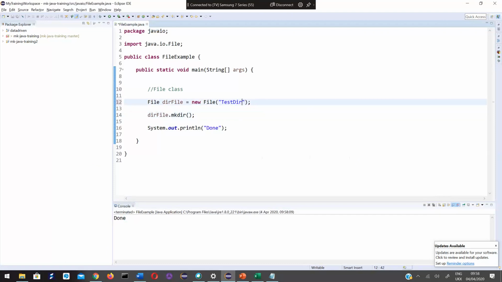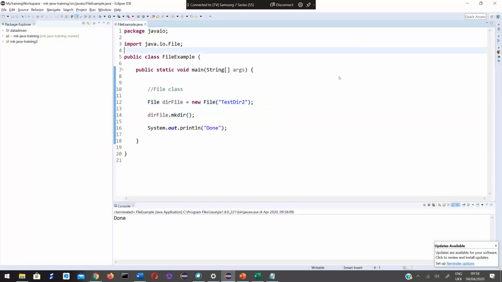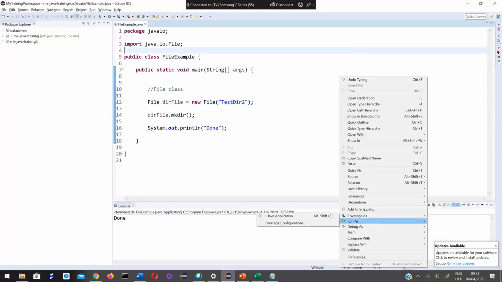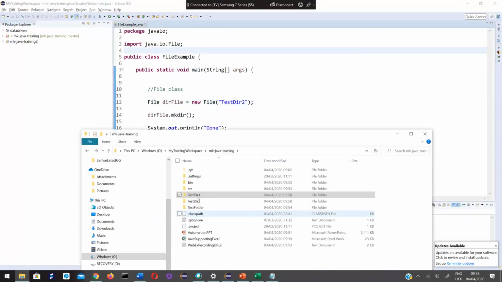Let me create another directory. Test dir2 is not already there in this folder. If I execute this, see, dir2 got created.